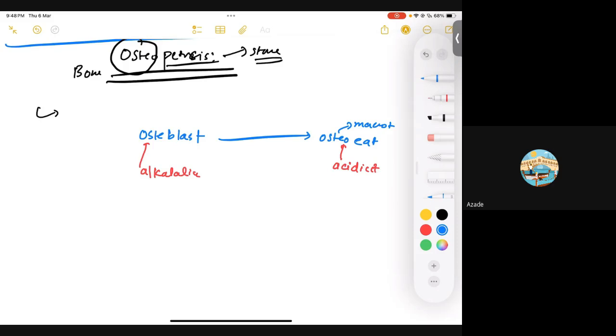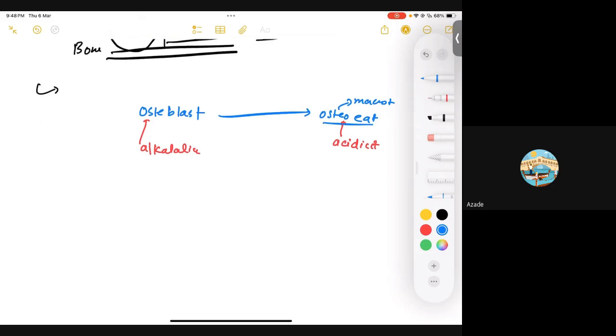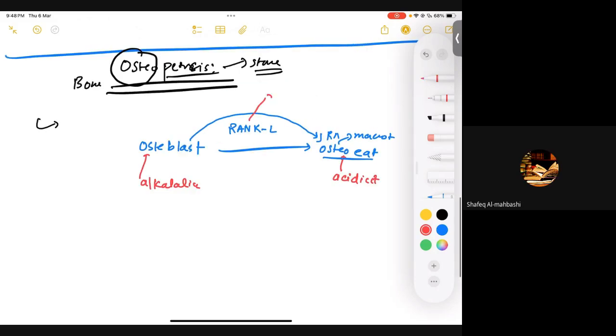Okay. Another thing, we also know that in order to activate osteoclast, basically we need osteoblast because osteoblast is going to activate the RANK receptor, right? And once the RANK ligand attaches to RANK receptor, then you are going to have a lot of activity of your osteoclast. That's also clear, right? But we also have OPG, if you guys remember, osteoprotegerin, right? Which would inhibit RANK ligand and in turn inhibit osteoclastic activity. Is that clear?